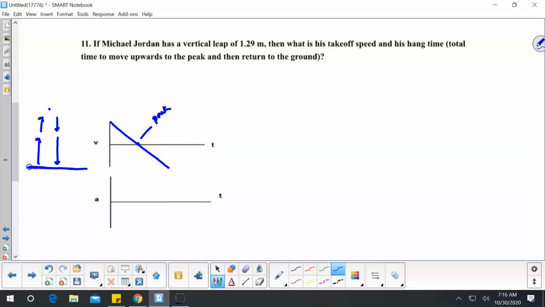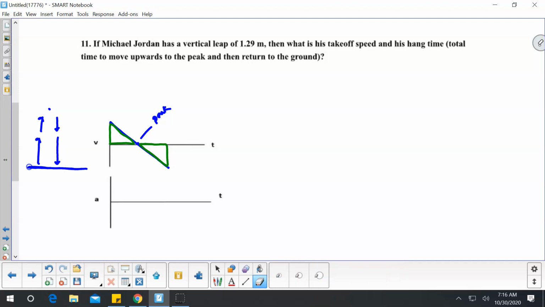He's just changing direction at that point. So momentarily, it is 0. So really, if we look at this, since he's returning to the same spot, the triangle here should equal the triangle here. So you could analyze either part of this and use it. I'm going to use the second half.